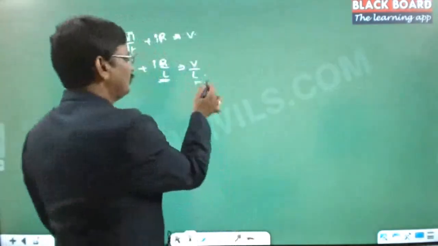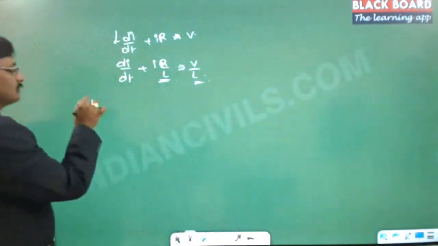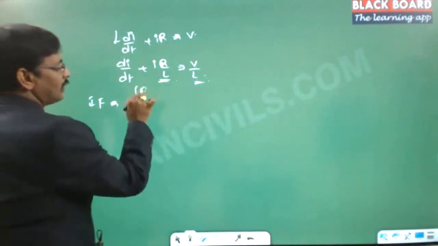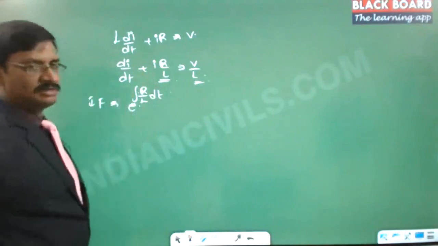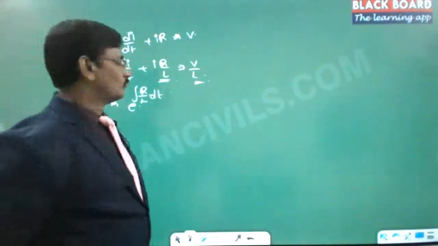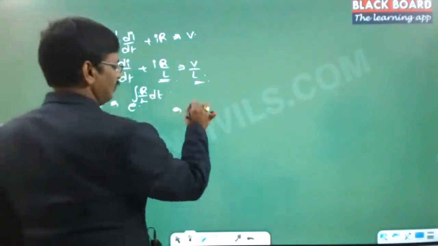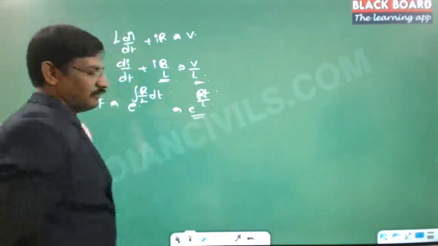Instead of Q, it is V by L, again a constant. Then the integrating factor is e power integral P of x into dx. Instead of x, it is t, and instead of y, it is I. So that is e power integral R by L into dt, or e power RT by L. So this is the integrating factor.